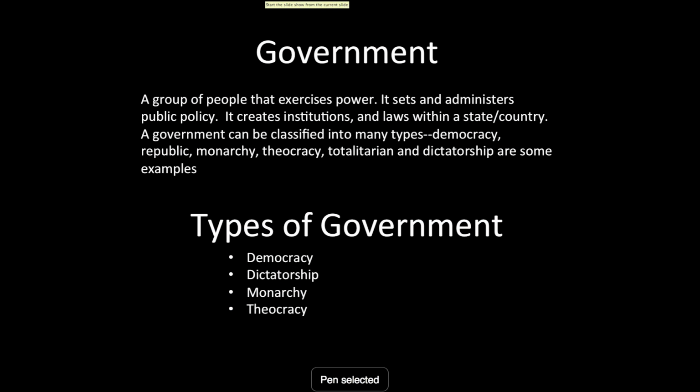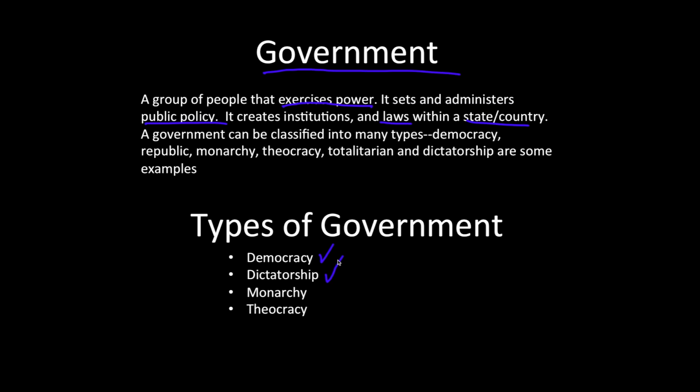So to review, today we talked about types of government, and again, a government is a group of people that exercises power over a country or a nation. It sets and administers public policy, creates laws. It basically controls the country. And a government can be classified into many different types. The types we talked about were democracy, and we mentioned a republic as well as a direct democracy. We also mentioned dictatorship. When we talked about dictatorship, we used words like authoritarian and totalitarian.